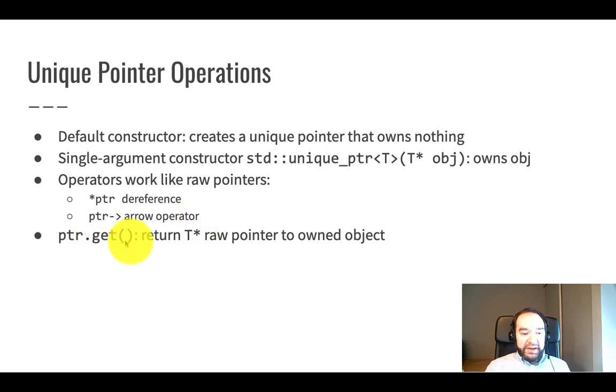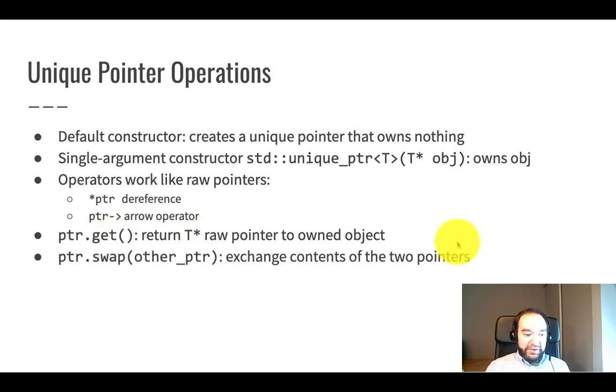We're trying to minimize the use of raw pointers. However, sometimes you really need it. One example is if you're using legacy C code or C++ code that demands to have a pointer, you might need to get the T star style pointer, so get is available for that. Also, if you want to use the array subscript operator, you need to subscript off of a raw pointer, so the get function lets you do that. I have an example of that use case in this video.